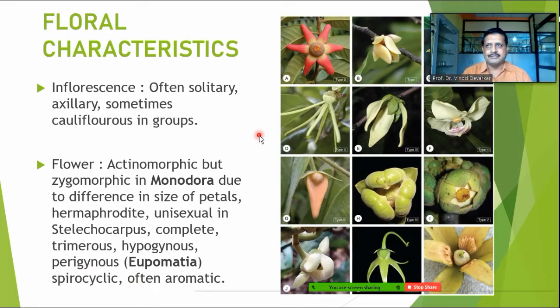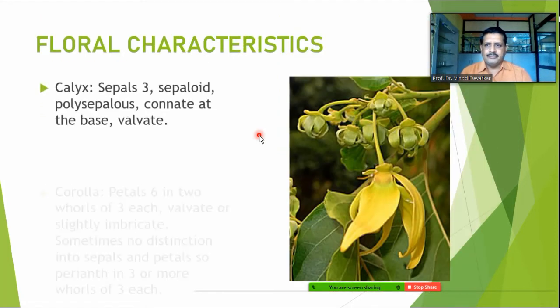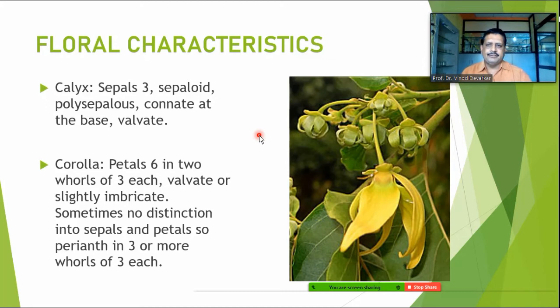Normally sepals are 3 and they are sepaloid, normally green in color, always free, sometimes connate at the base, and the aestivation is valvate. Here you can find the calyx shown. These are normally smaller in size as compared to the petals. Then the corolla is normally in whorls of 3. 3 plus 3 is the most popular combination in this family. Petals are 6, normally in 2 whorls. They are always valvate and slightly imbricate in some cases.